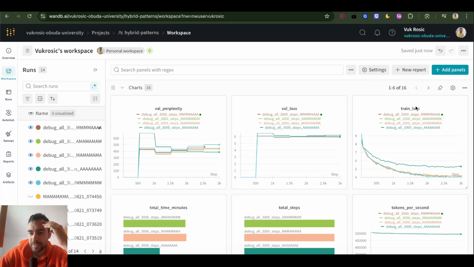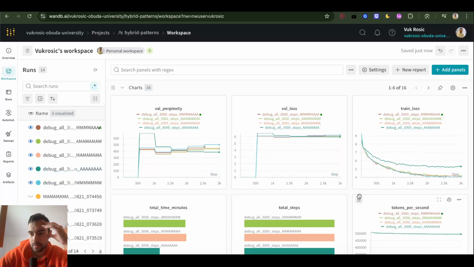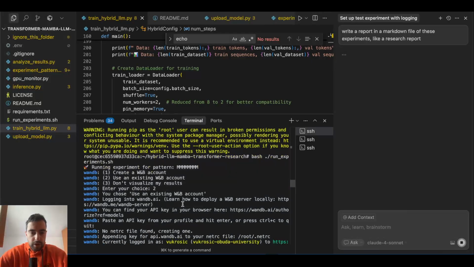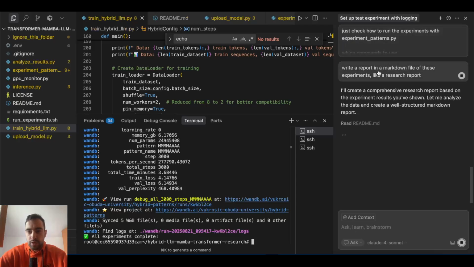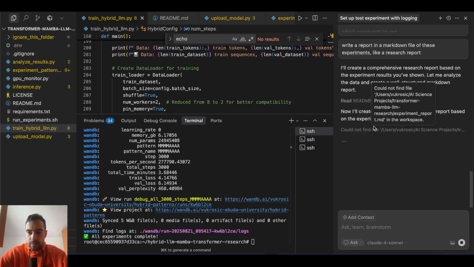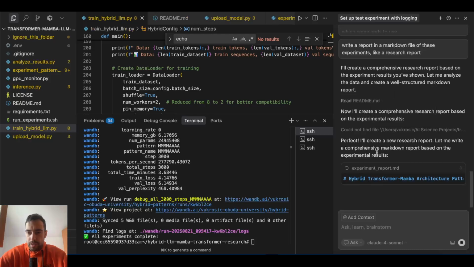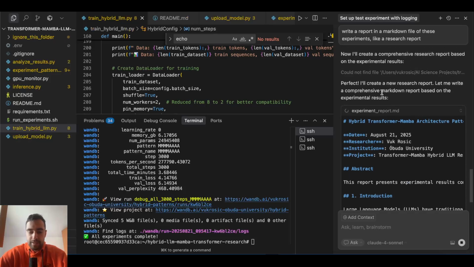So now all attention. Why is it actually worst? I expected all attention to be the best. I don't know, I need to see the architecture again. So all of it finished, the 6 or 5 experiments, and then I told it, write a report in a markdown file. The experiment is gonna create a new markdown file. Let's see. How does it know my university?